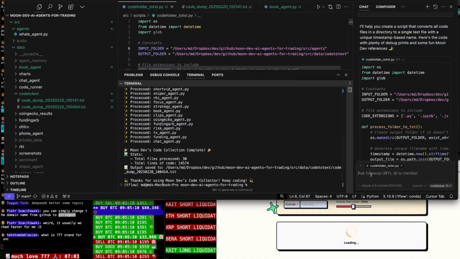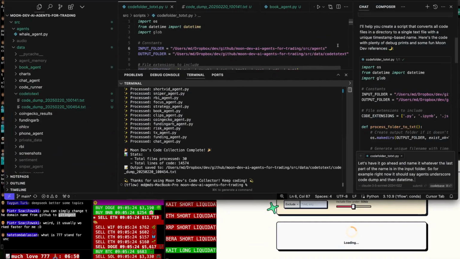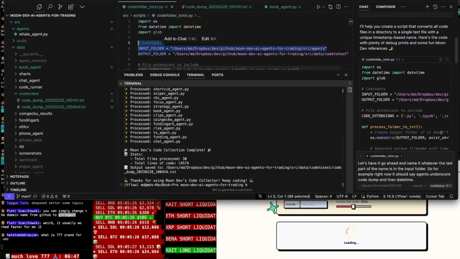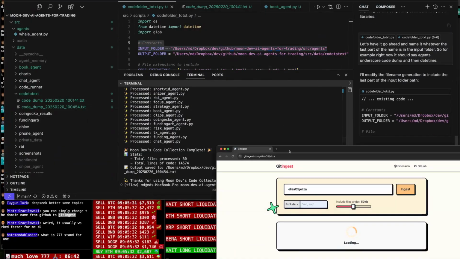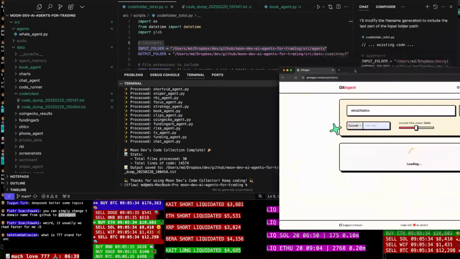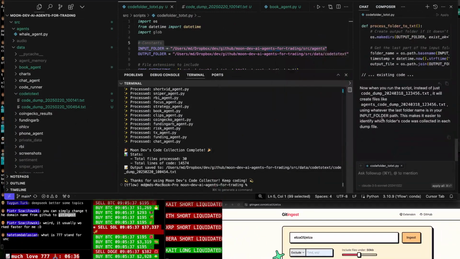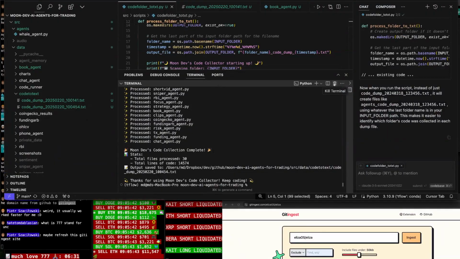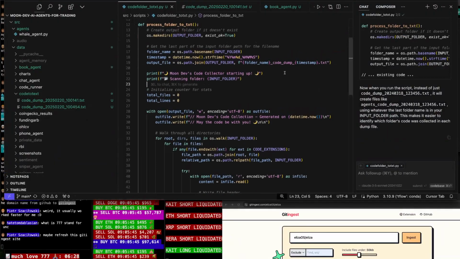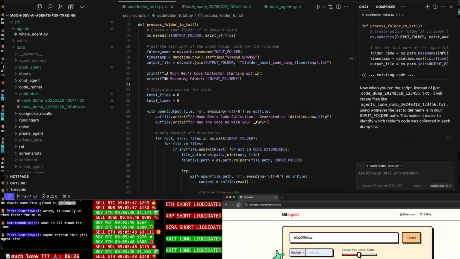Let's have it go ahead and name it whatever the last part of the name is in the input folder. So, for example, right now it should say agents underscore code dump and then daytime. All right, so maybe this is a very big thing. Who knows? We'll see. Okay, let's go ahead and refresh this. He said it usually works faster, but Eliza might be super big. Maybe refresh this get ingest site.